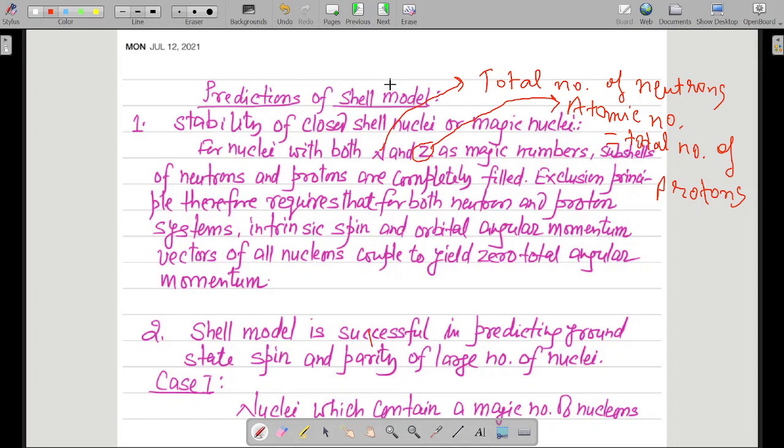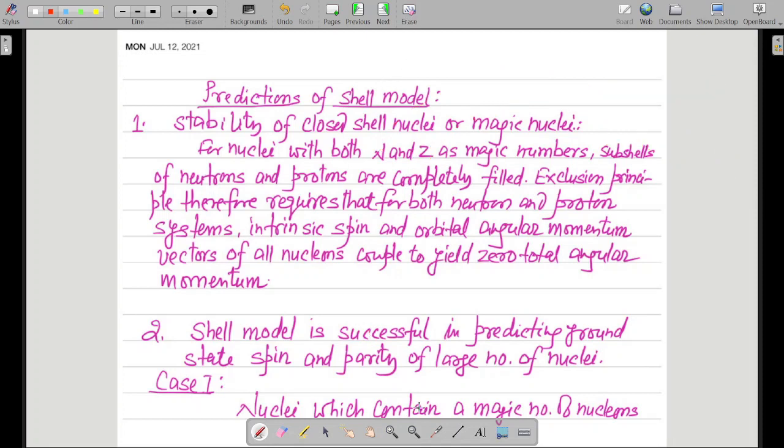So the nuclei with both N, that is the total number of neutrons, and Z, that is the total number of protons, when both of them are magic numbers, then what happens? Subshells of neutrons and protons are completely filled.